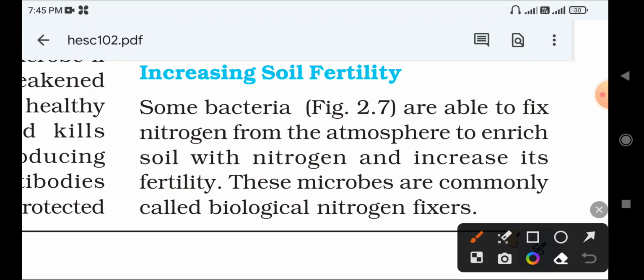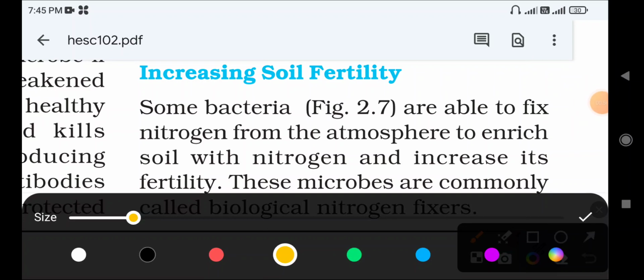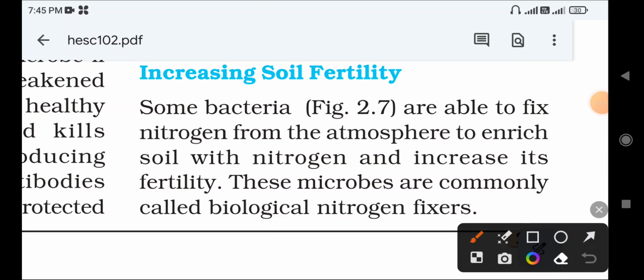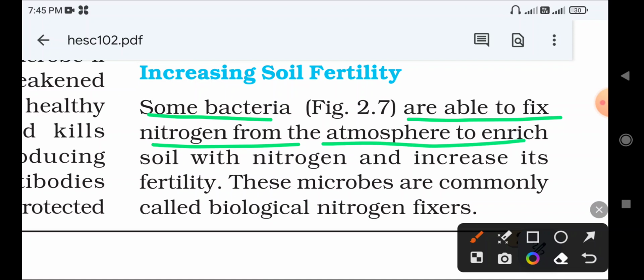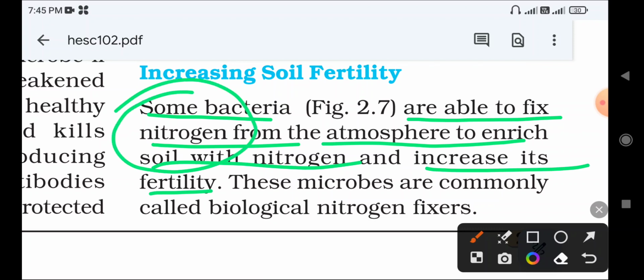Next we will discuss how these microorganisms help to increase the soil fertility. Some bacteria are able to fix nitrogen from the atmosphere to enrich the soil with nitrogen and increase its fertility. You already know that the soil's major requirement is nitrogen, correct? Nitrogen is not present in the soil, it is present in the atmosphere.